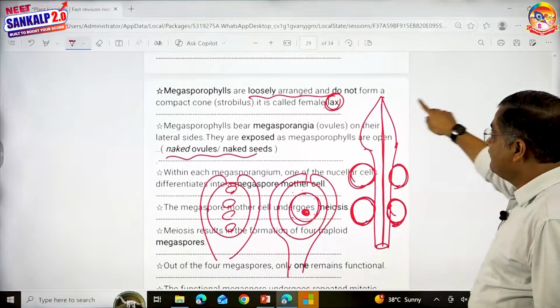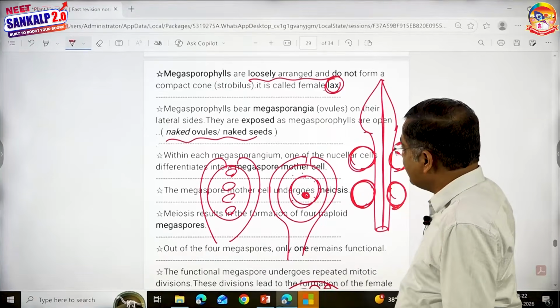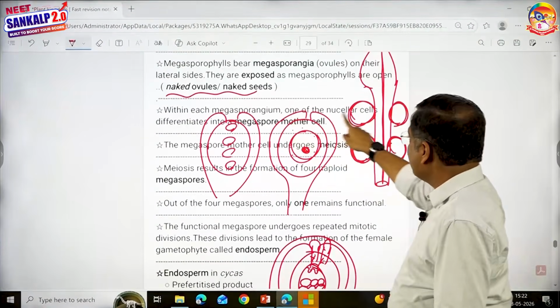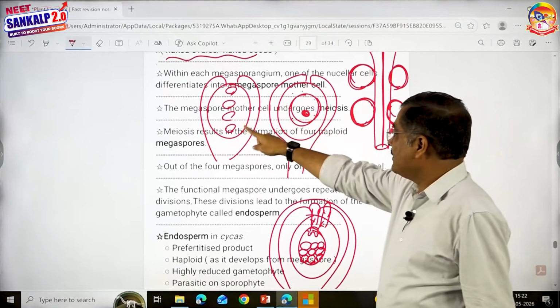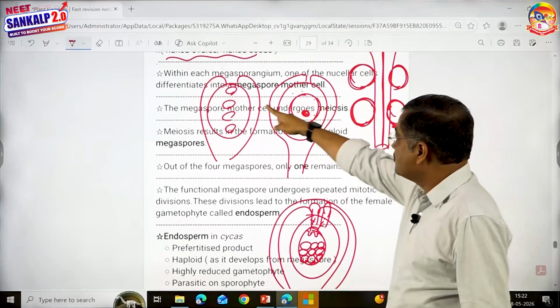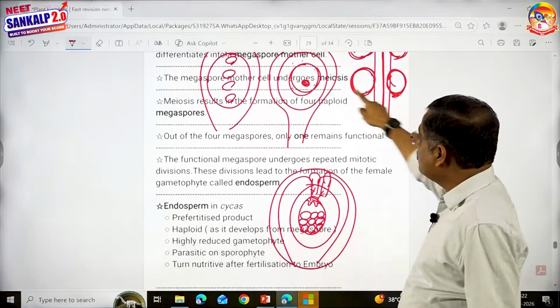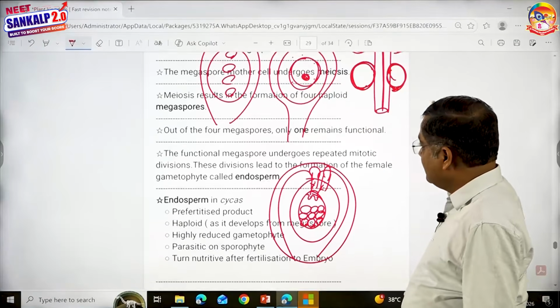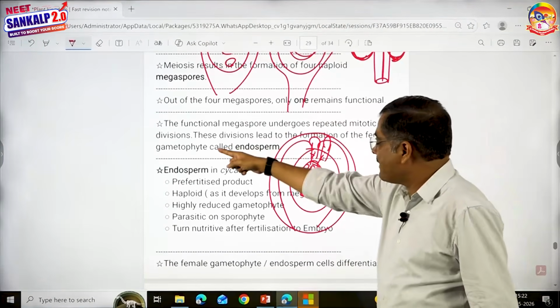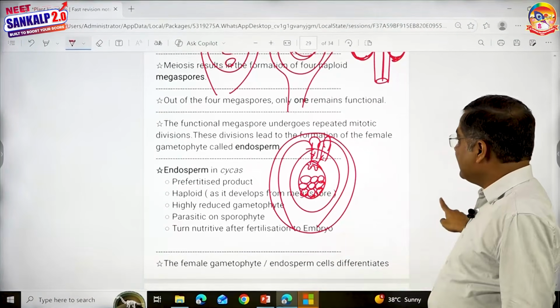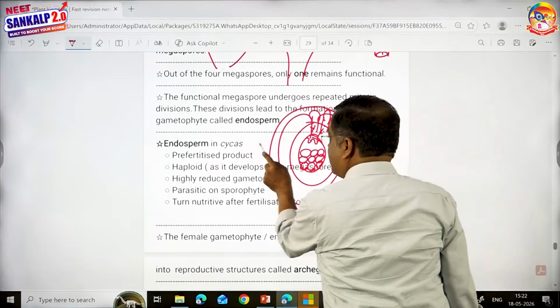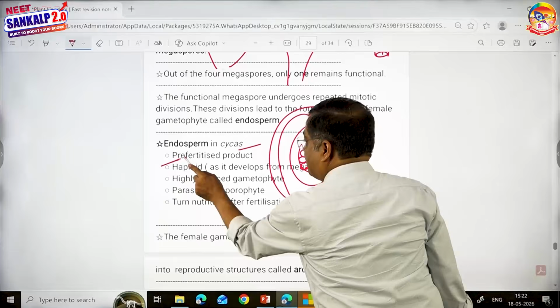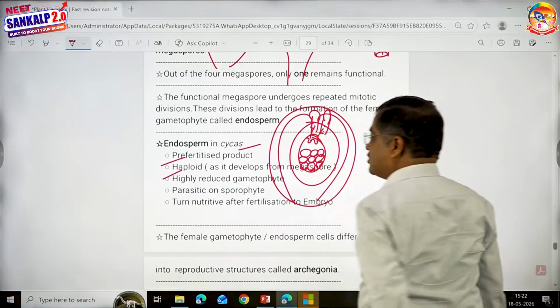So the same thing I've written here. Megasporophyll bears megasporangia on the lateral side. Within the megasporangium, nucellus differentiates into megaspore mother cell. Megaspore mother cell undergoes reduction division and gives rise to megaspores, 4. Out of 4, only 1 is functional. The functional megaspore undergoes repeated mitotic divisions, look here. And that results in the female gametophyte called endosperm. Endosperm is a pre-fertilized product.